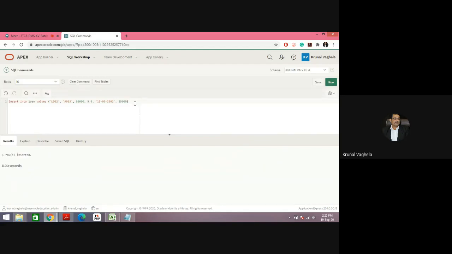See, it is allowed because A003 is there. So first rule we have demonstrated: you cannot enter in the child table unless that value is there in the parent table. Second rule, let's see.